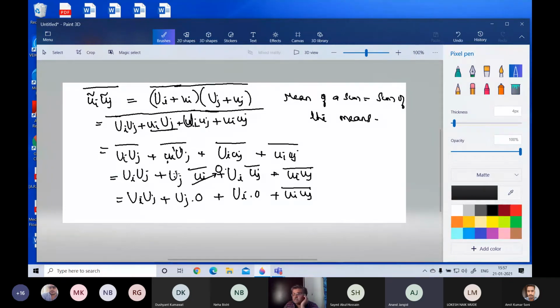From here to here, the thing is this Uj is a mean. A mean is a constant. It does not vary. It does not fluctuate. So this Uj, I took it outside the mean. The summation doesn't make any difference to the mean. I told you already.